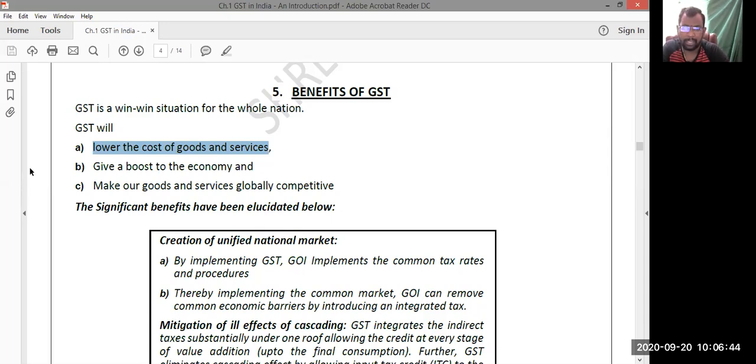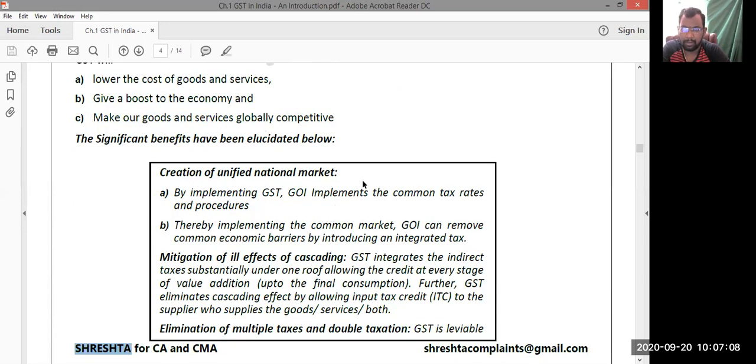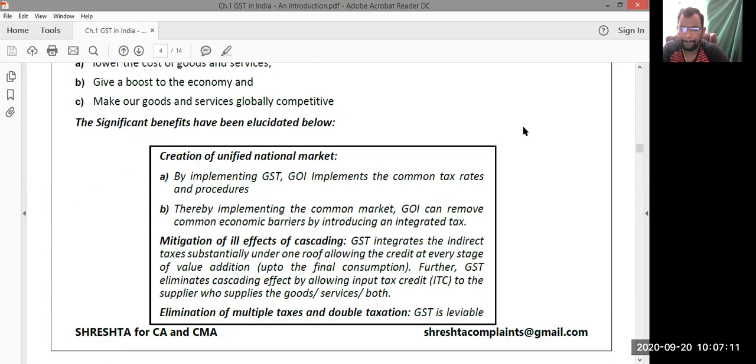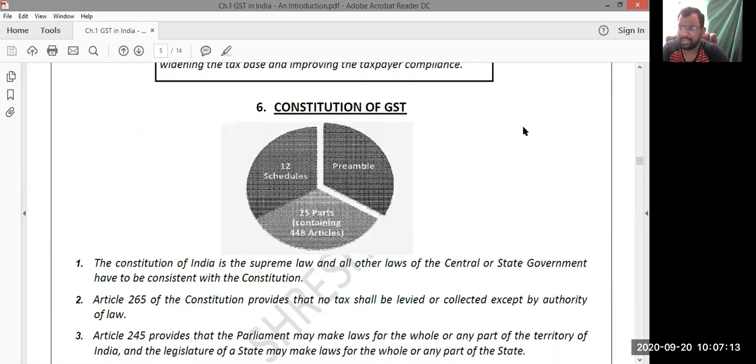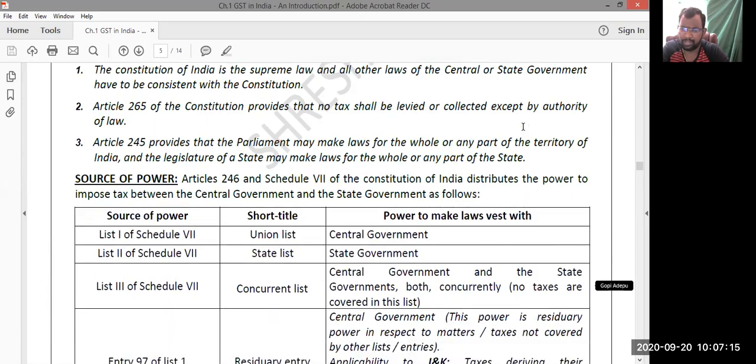Next, it gives a boost to the economy because the purchasing power of the buyer will increase. With a reduction in prices, the buying power of the consumer increases, and even our products become marketable and globally competitive. Yeah, that's the point covered here. Right. Next, Constitution of GST. These are all the compliance provisions. You can just look at them.